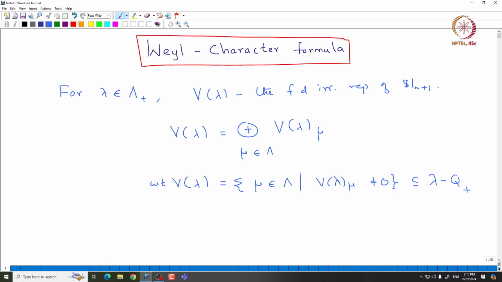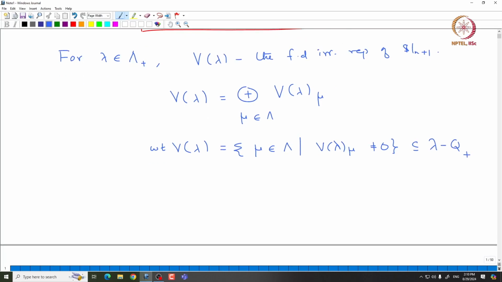Here notice that the cardinality of the weights of V lambda is finite because V of lambda is finite dimensional, and each of the mu-th weight spaces is also finite dimensional. So, in particular we can define this character. To view the character as an element of some character ring, we want to slightly modify the ring so that we can work comfortably with all these elements.